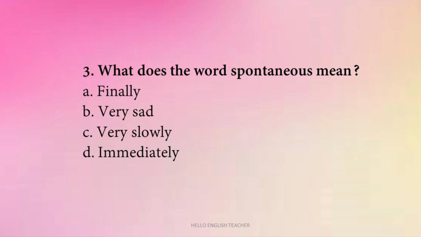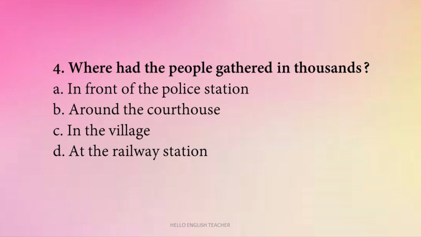Question number 4. Where had the people gathered in thousands? In front of the police station, around the courthouse, in the village, at the railway station. So, people had gathered in thousands around the courthouse.